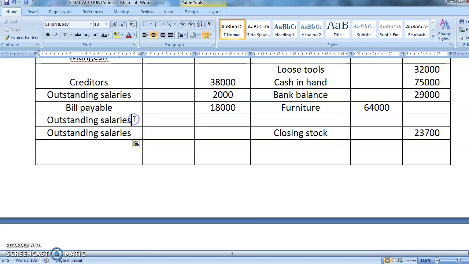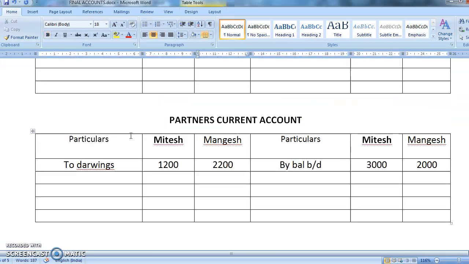We'll write here outstanding audit. How much is the outstanding audit? Outstanding audit fees was 400. Second was your outstanding carriage. See, whenever there is an outstanding, one effect comes in the balance sheet. Now see, audit will come in profit and loss, carriage is there in the trading account. So the second effect will go that way.